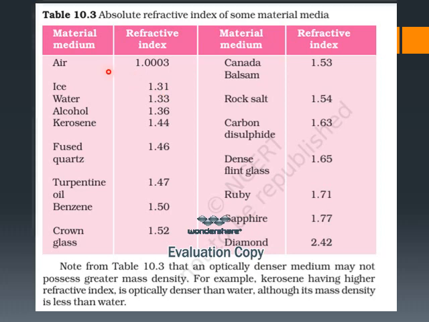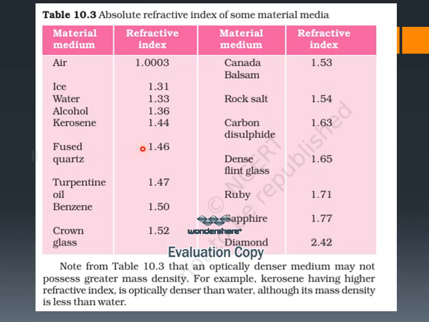If you take first, air is the medium, and for that air, the refractive index is 1. And ice, which we use in cool drinks, right? Ice cubes, everything. That ice has the refractive index of 1.31. And plain water has 1.33 refractive index. Alcohol contains 1.36, kerosene contains 1.44. So these are all certain materials, and quartz is a kind of glass which has the refractive index of 1.46.